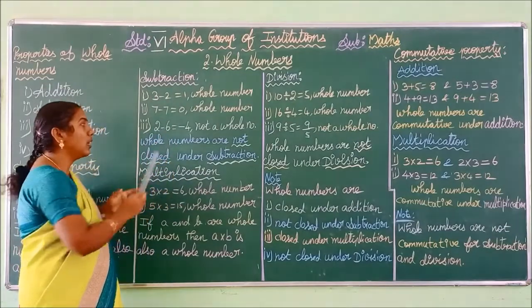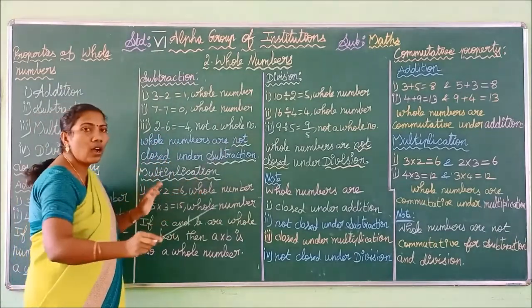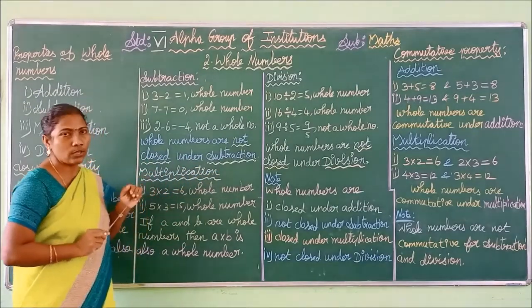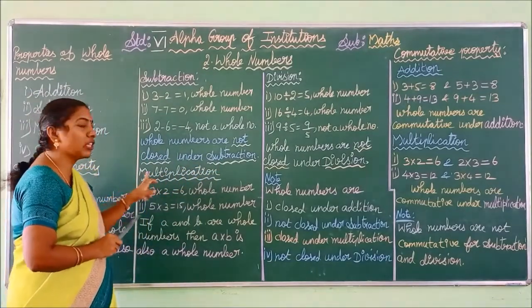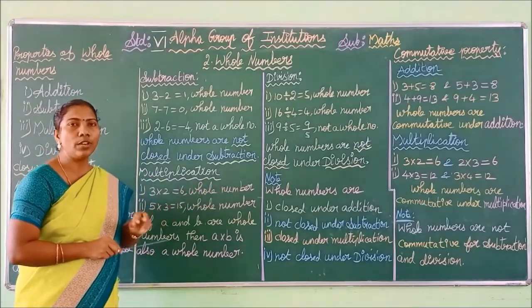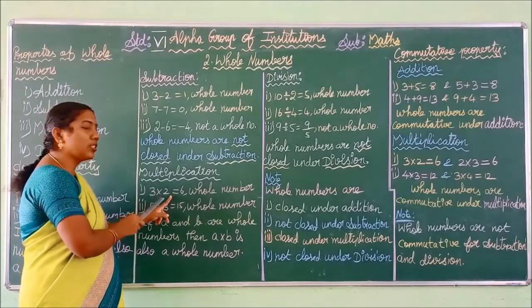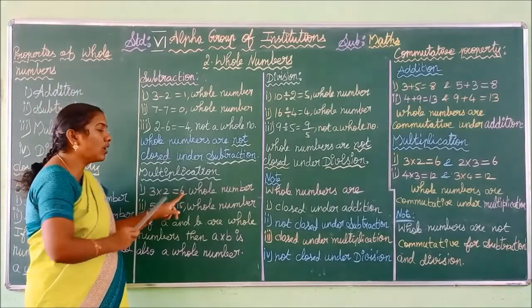Thus we can say whole numbers are not closed under subtraction. Okay. Let us see the third operation, multiplication. Here also you have to take two numbers. I have taken 3 and 2. Here our operation is multiplication. So 3 2s are 6.